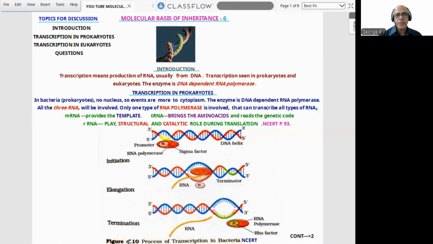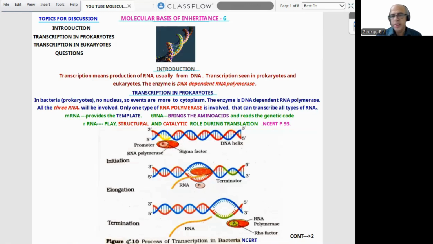So generally the term transcription means change into a readable form, wherever we use the term. Here in genetics, molecular basis of inheritance, transcription basically means production of RNA, and that is usually from DNA. Transcription can be seen in both eukaryotes as well as prokaryotes, and the main enzyme involved is DNA-dependent RNA polymerase. So we'll be discussing the transcription part mainly in this episode. So we can enter into the topic.